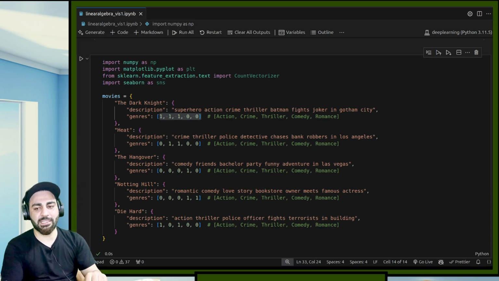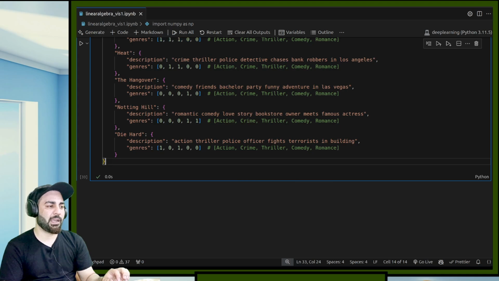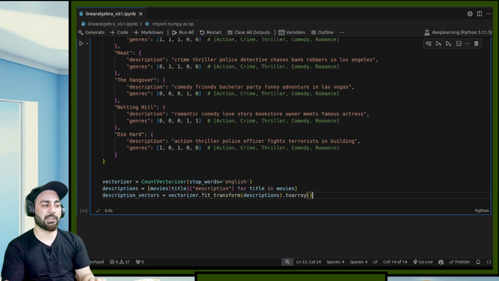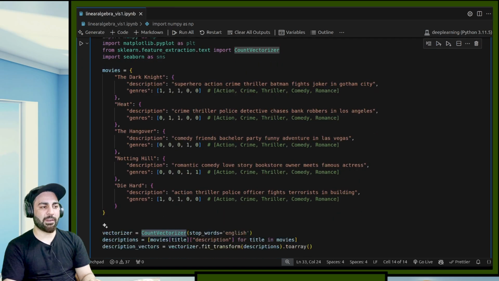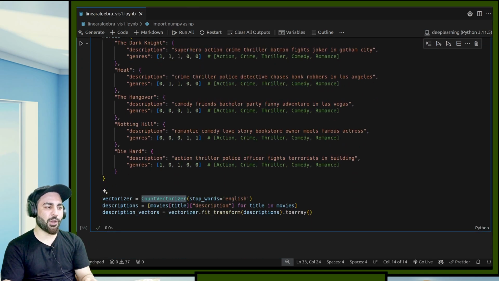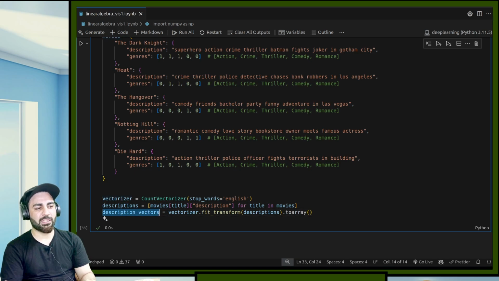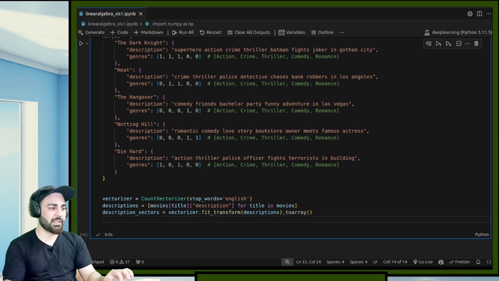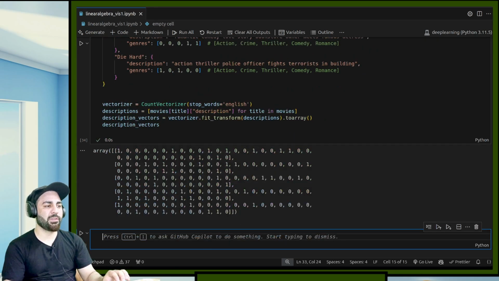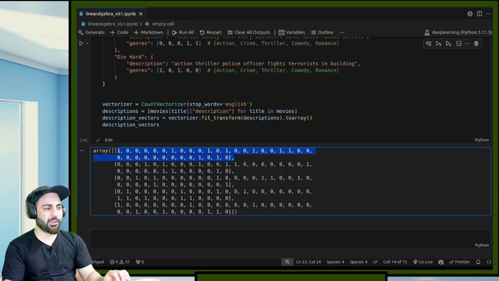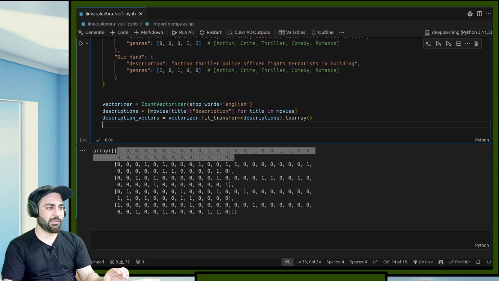Okay, we have to vectorize it. So how to vectorize it? I'll just write the code. You don't have to reason about it because we'll go to sklearn and we'll learn how it does internally. So it calls this CountVectorizer and removes these stop words, and then takes these movie descriptions and converts them into vectors. If I just print these description vectors, you can see for each movie they have some description. Okay, some vectors are there. Some binary representation.